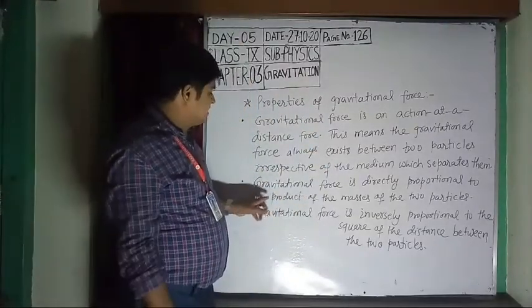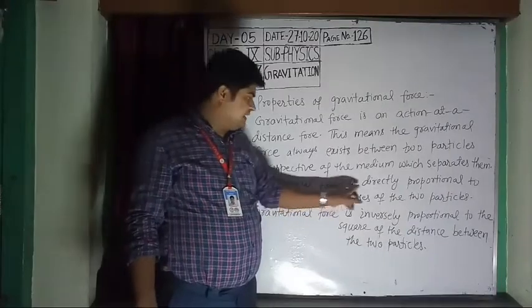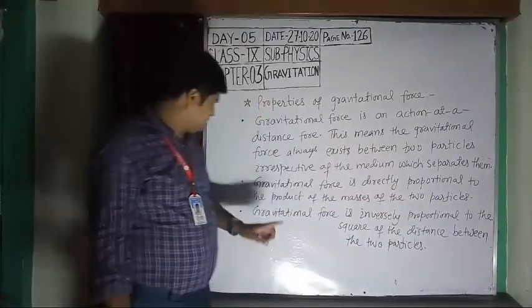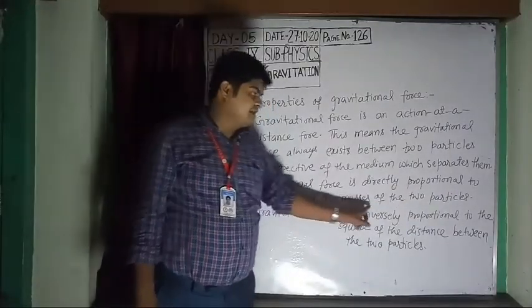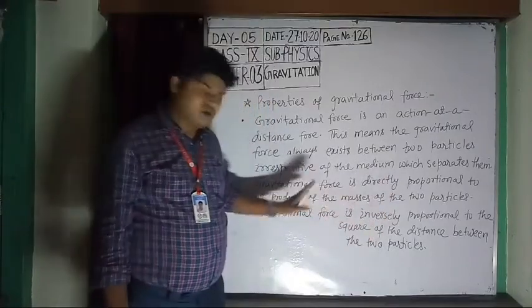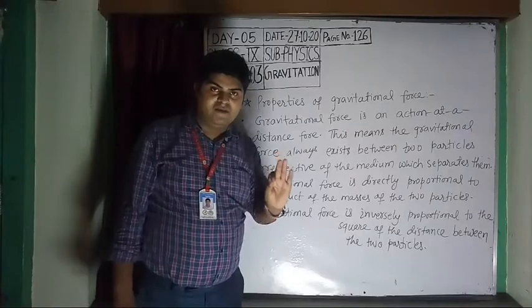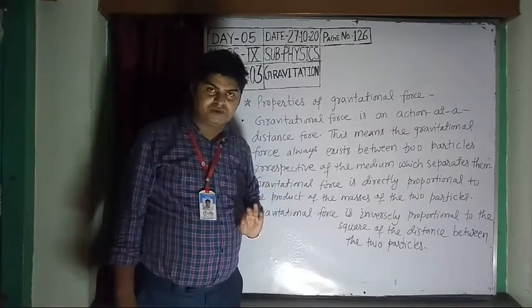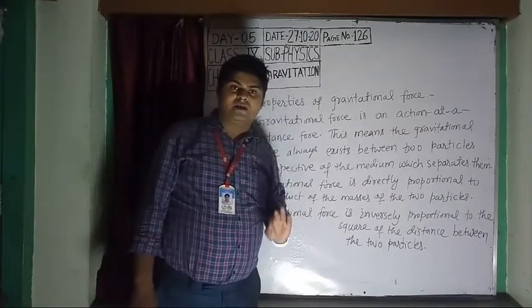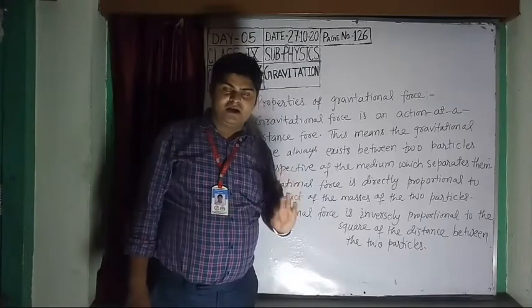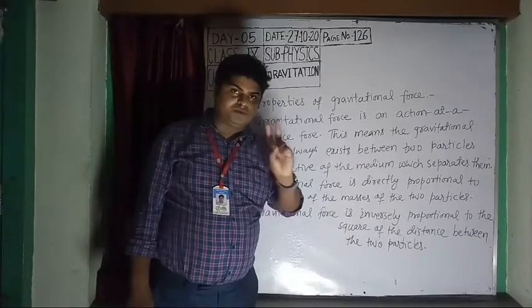The second property is that gravitational force is directly proportional to the product of the masses of two particles. I have told you that gravitational force is always directly proportional to the product of their masses, and it always acts between two objects.